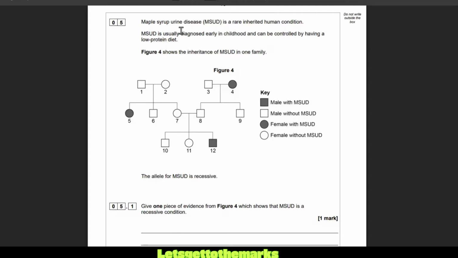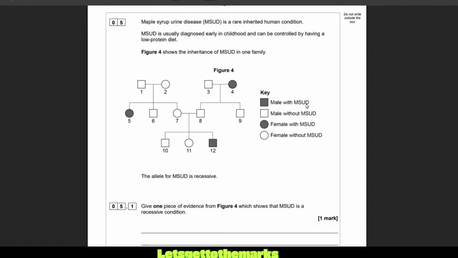Question 5. Maple syrup urine disease. Oh my days, maple syrup urine disease. MSUD is a rare inherited human condition. MSUD is usually diagnosed early in childhood and can be controlled by having a low protein diet. Figure 4 shows the inheritance of MSUD in one family.